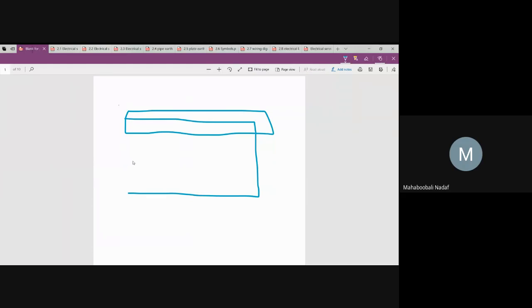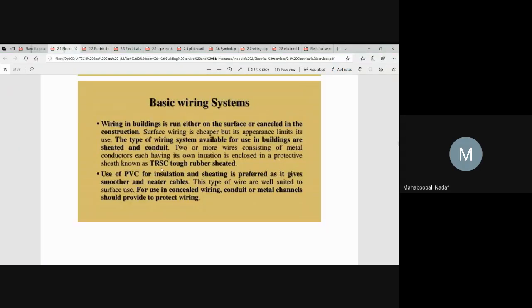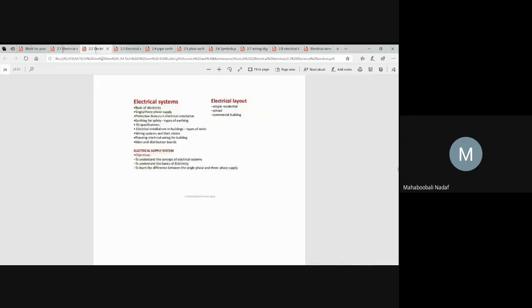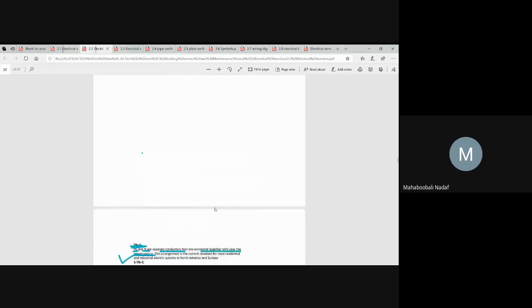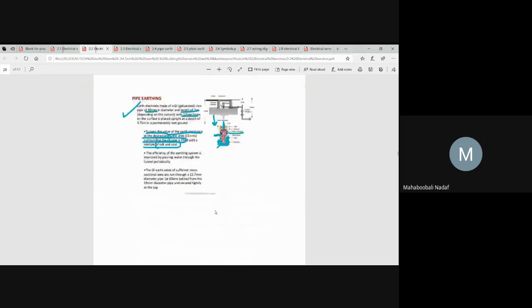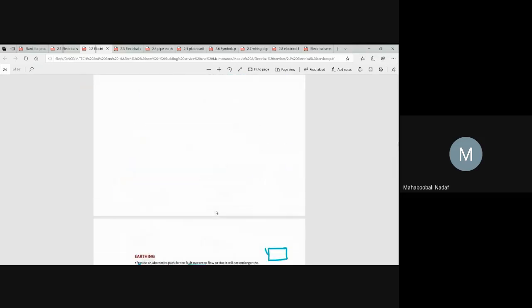These two things will tell you about the wiring system. Is that point clear? Yes, sir. Okay. Now, in the previous class, we have seen multiple types of wires or cables. In the last class, we have seen different types of cables.